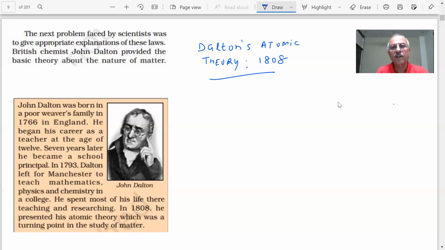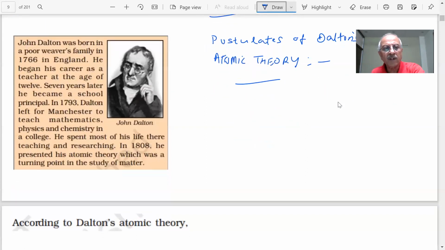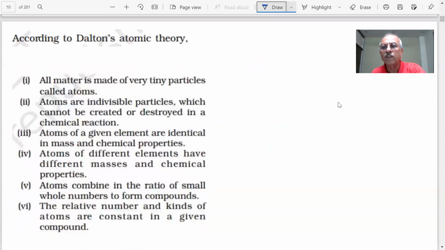Let us see and study the postulates of Dalton's atomic theory. You know, these postulates were given after he studied the laws of chemical combination.